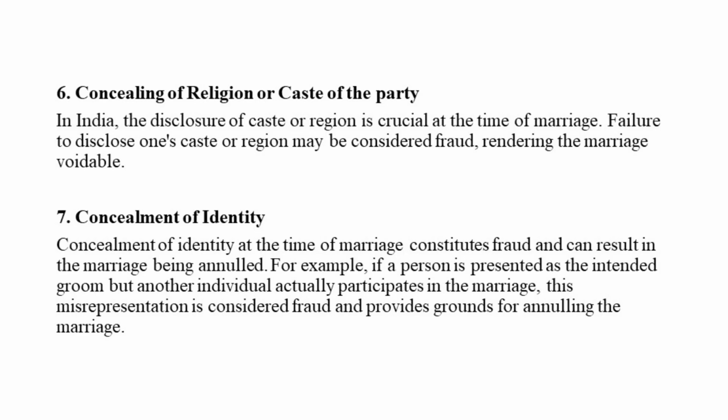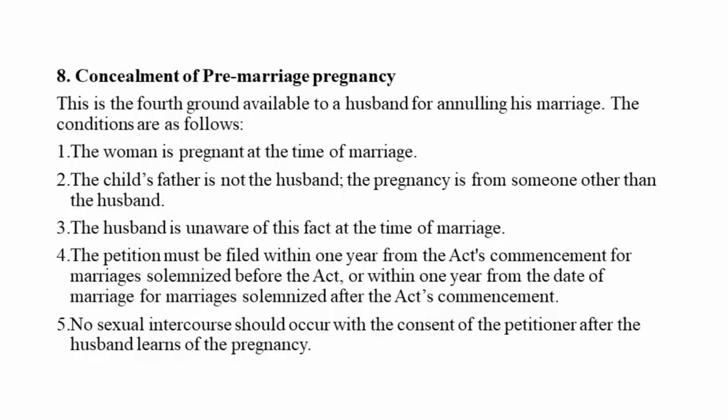Concealment of religion or caste. You are very particular that you want to get married to a Hindu only, and that person has concealed his identity, his religion, and later on he turns out to be of some other religion. Then you can move to the court and apply to get that marriage annulled. Let me tell you, these things are very subjective. Some might not have any problem having an intercaste or interreligious marriage. If a person doesn't have any problem, that's a valid marriage, he will not go to the court, and that marriage would be completely valid.